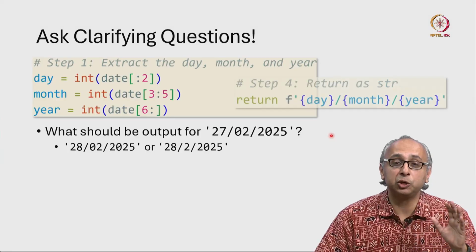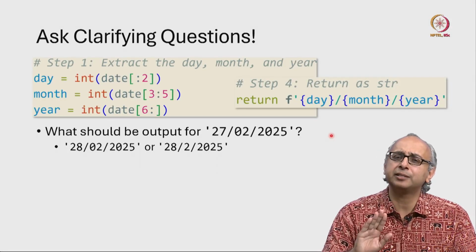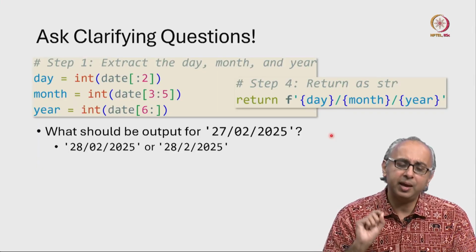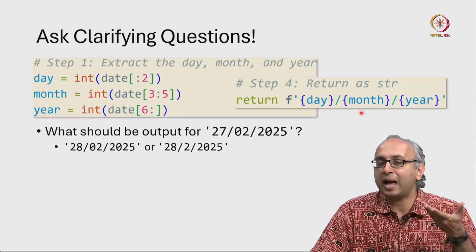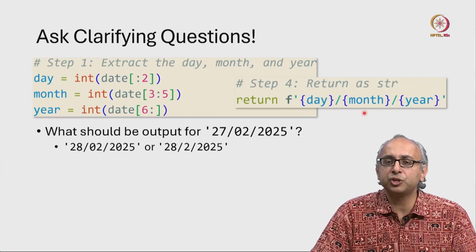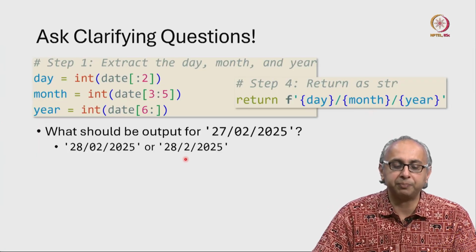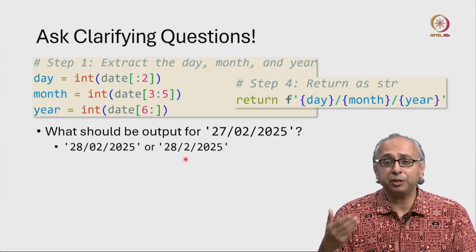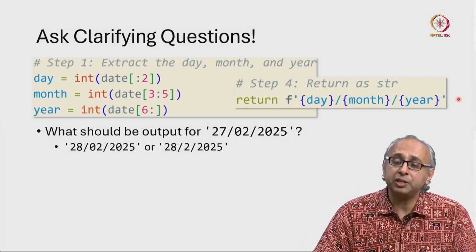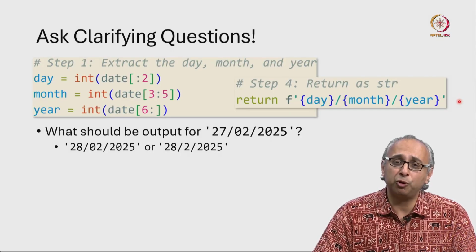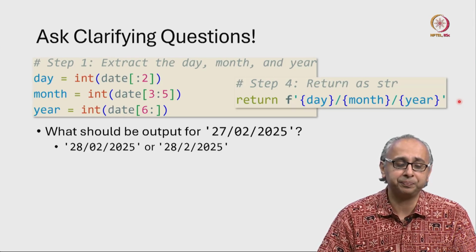Now I could just take a look at the code at step 4, which our client said she was okay with. And there I would realize that here the month is printed as an integer, and if that integer was 2, this would actually evaluate to just 2, so it would look something like this. But now that I've thought about it, maybe I should ask my client anyway. Maybe she will say, oh yes, actually I do need you to change the output format. So this would be a good clarifying question to ask.